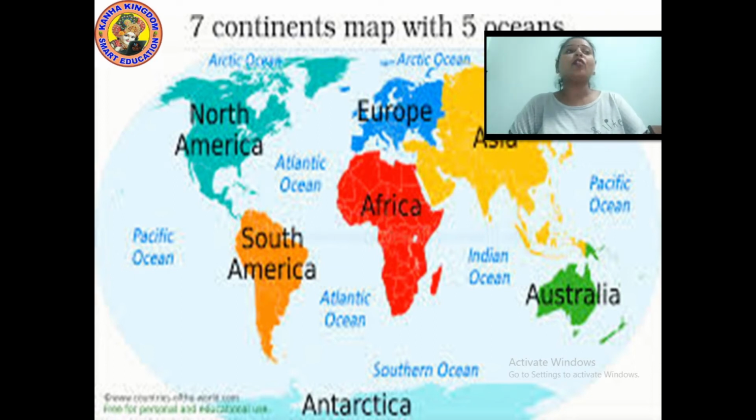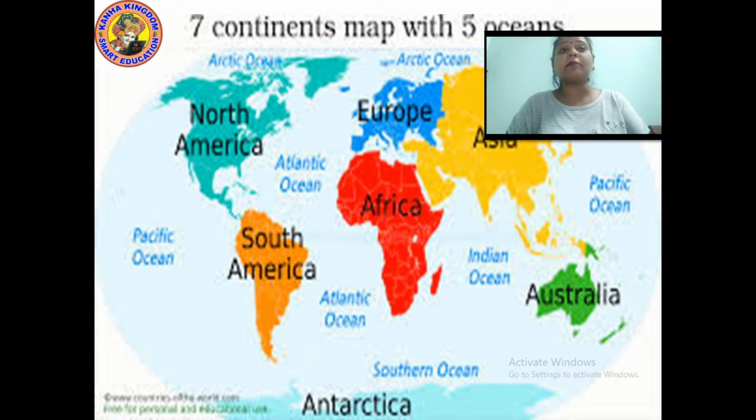The 5 oceans are the Pacific Ocean, Atlantic Ocean, Indian Ocean, Southern Ocean and Arctic Ocean. The continents are North America, South America, Europe, Africa, Asia, Australia and Antarctica.